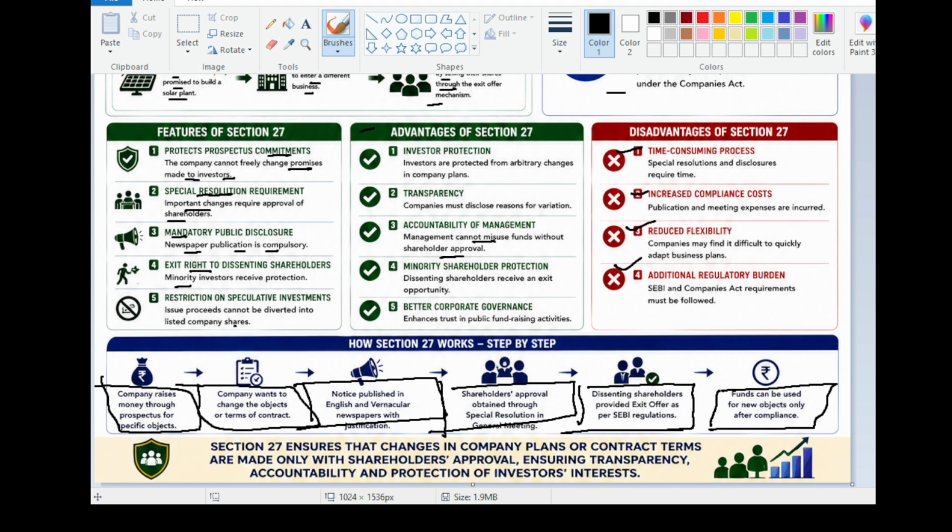The key takeaway of this section is that Section 27 ensures that changes in company plans or contract terms are made only with the shareholders' approval, ensuring transparency, accountability, and protection of investors' interest.